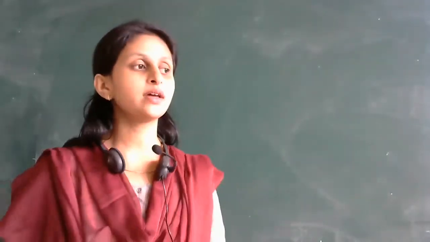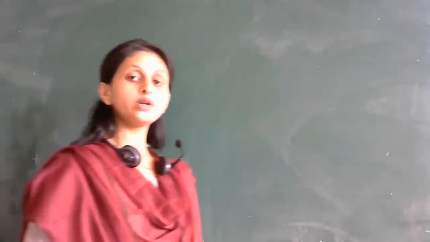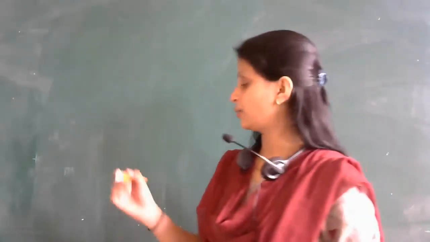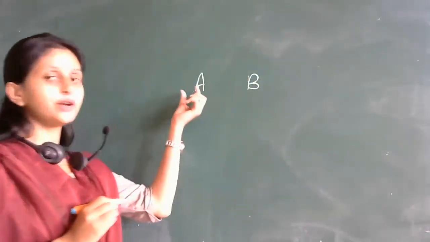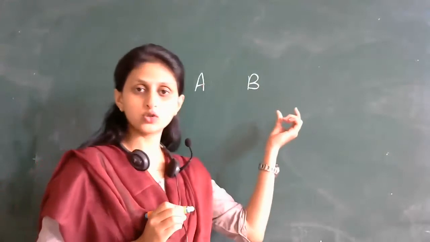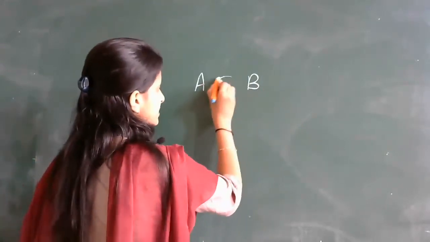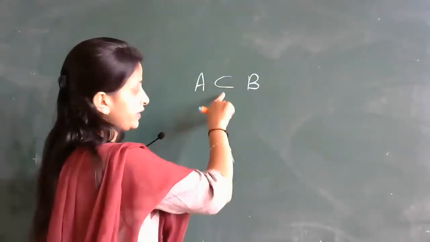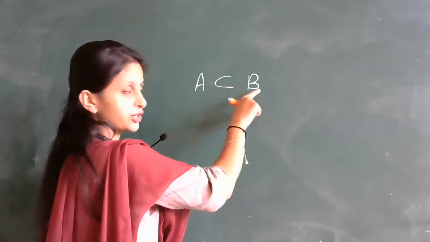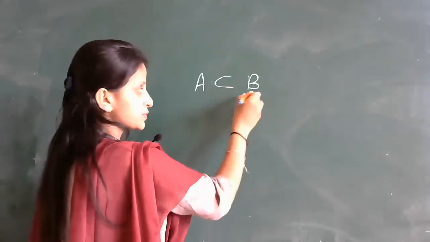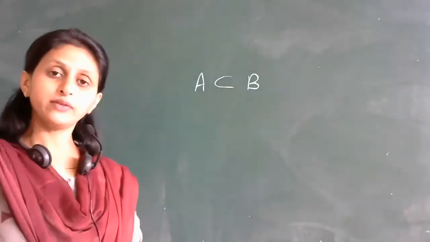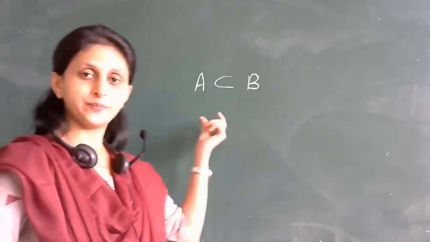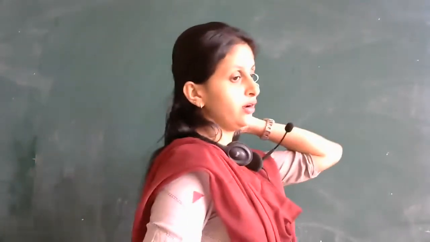So in our last class, we saw what we mean by subsets, right? So what is a subset, students? Suppose we are talking about set A and set B. If every element of set A is in set B also, then we call that A is a subset of B, and we denote it like this: A is a subset of B. And if A is a subset of B, then B will be called the superset of A, right? These things we have already learnt.